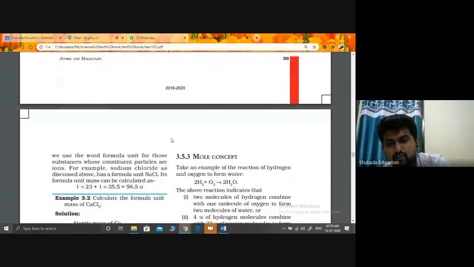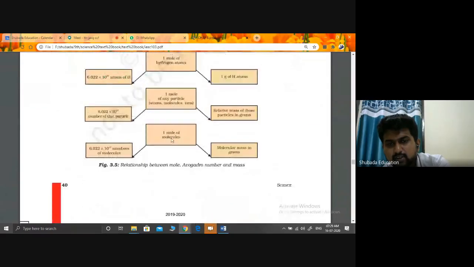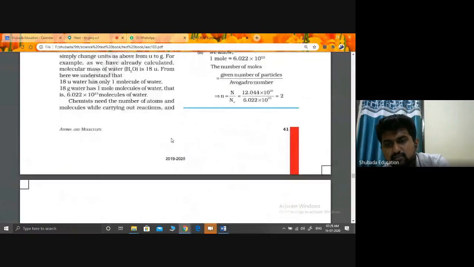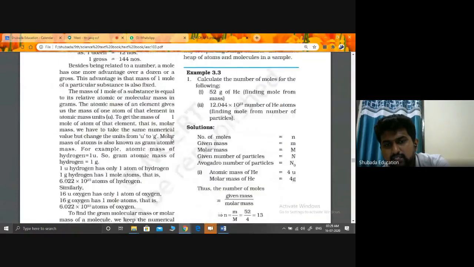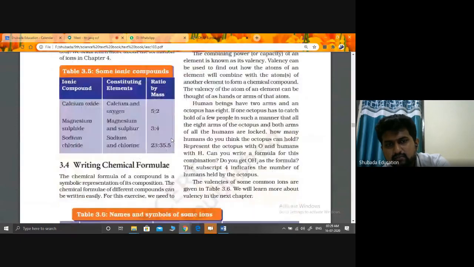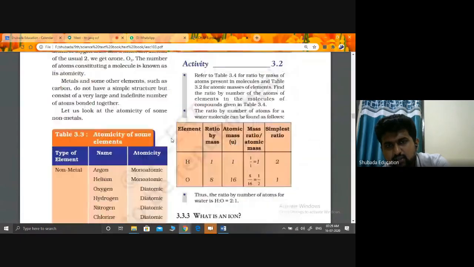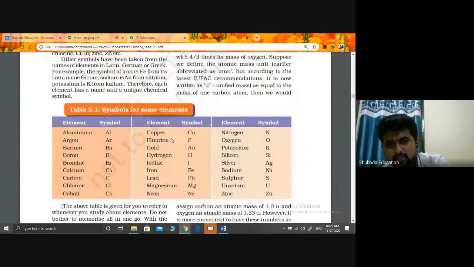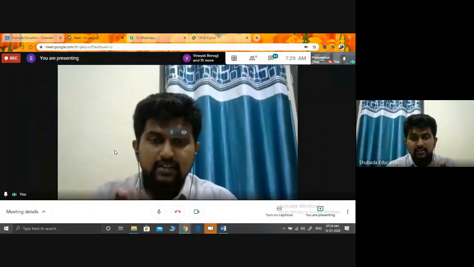Okay. So formula of unit mass is not that important for us right now. That mole and everything. So the important part is what? These ions and this one, the mass ratio and symbol. Okay, this symbol is very important. With this background, we will discuss our topic.